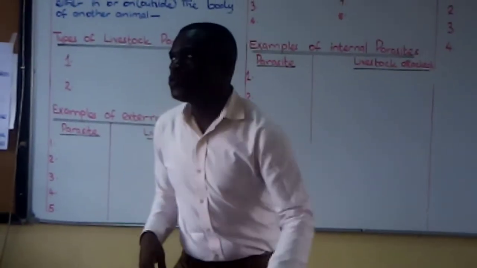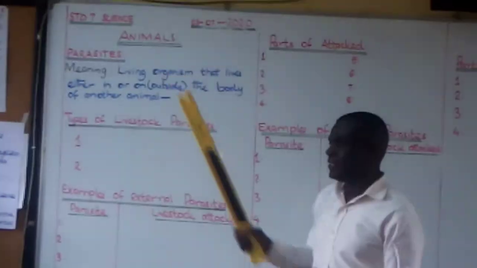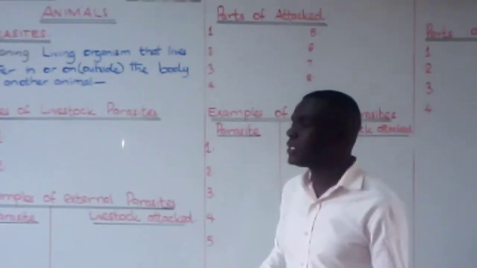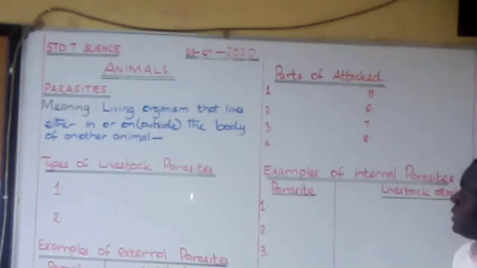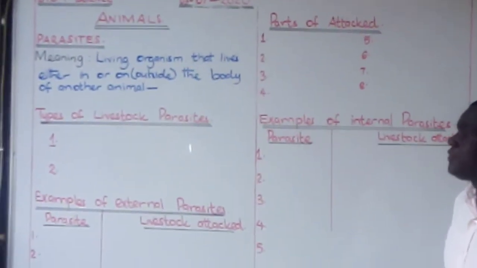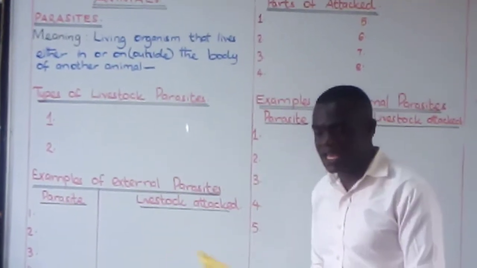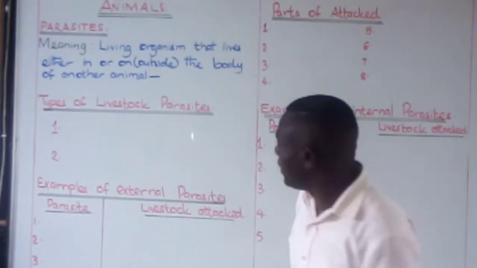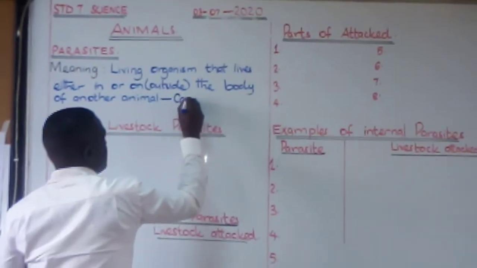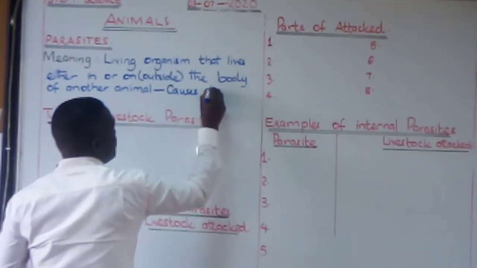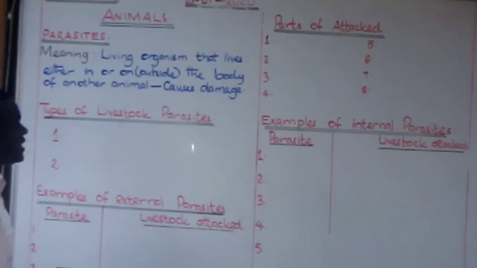Today, I want us to look at animals, and particularly the parasites. I want us to describe what the word parasite means. A parasite is a living organism that lives either on or inside the body of another animal. What does it do? It causes damage to the body of the animal it is living on.